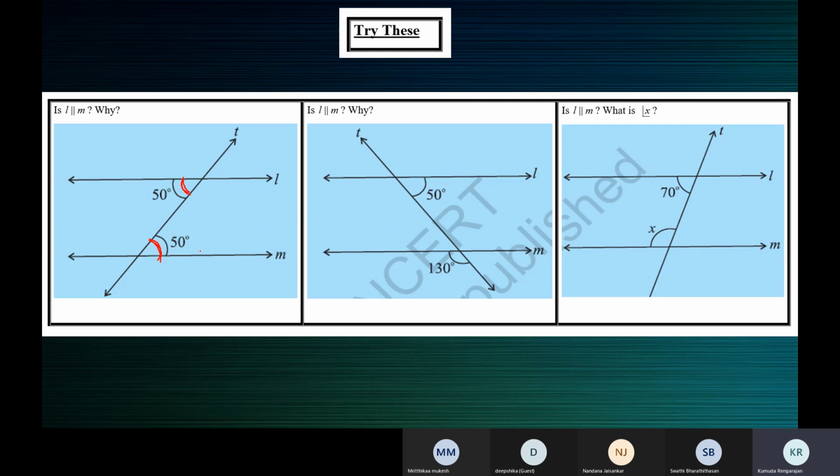Therefore, L is parallel to M. Don't write "is parallel" in words, use a symbol. Therefore, L is parallel to M, like this symbol. Therefore, L is parallel to M. Done, ma'am. All right.